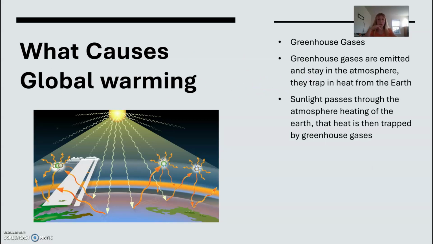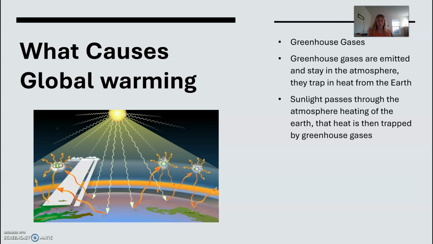So what causes global warming? In short, greenhouse gases. Greenhouse gases are emitted and stay in the atmosphere. They are gases that trap in heat from the Earth. So how does the Earth heat up? Sunlight passes through the atmosphere, heating up the Earth.